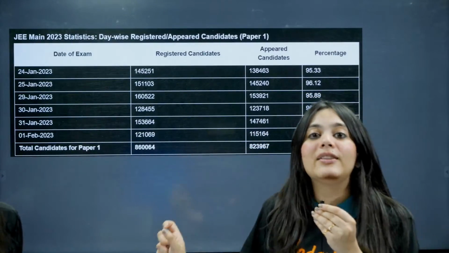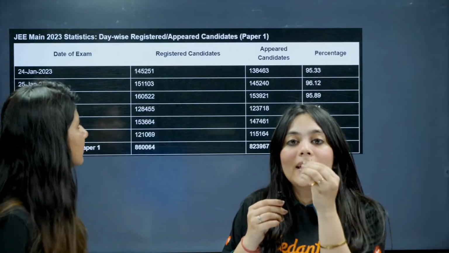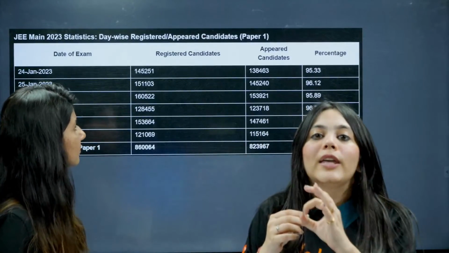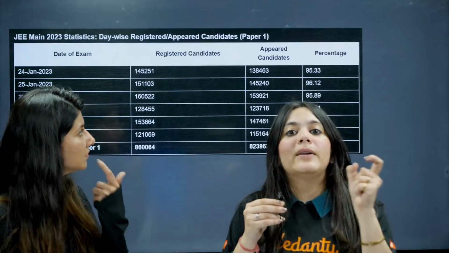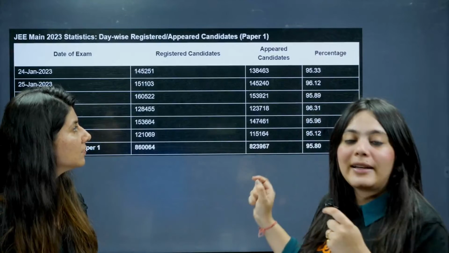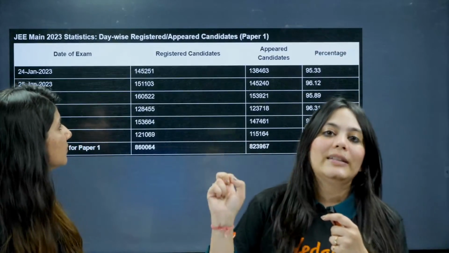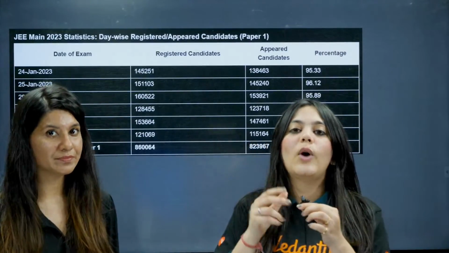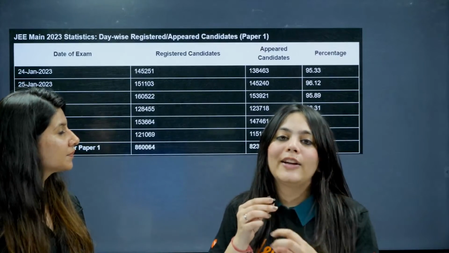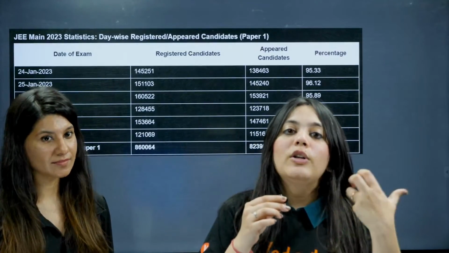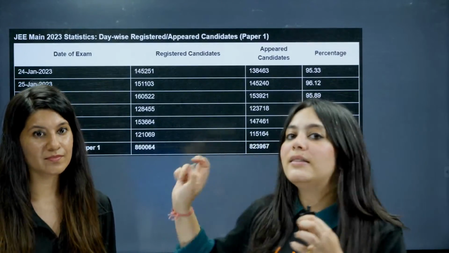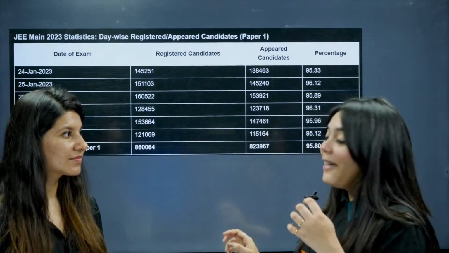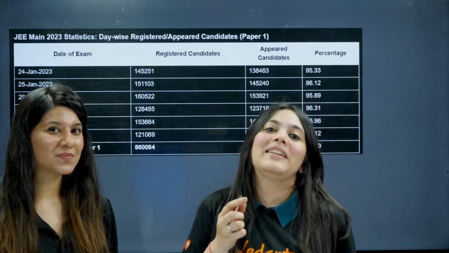And this even distribution of students is extremely crucial when you are talking about the percentile, because the results come in percentile. In percentile, the number of candidates matters along with the difficulty of the exam. So these two are the factors that decide your percentile. Number one is the difficulty of your paper in each shift, and number two is the number of candidates. Okay? But what has happened in 2024?